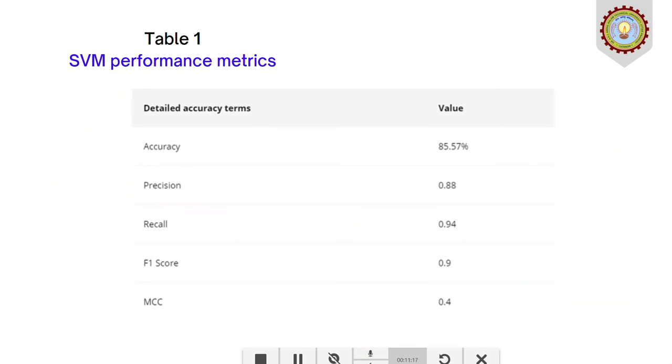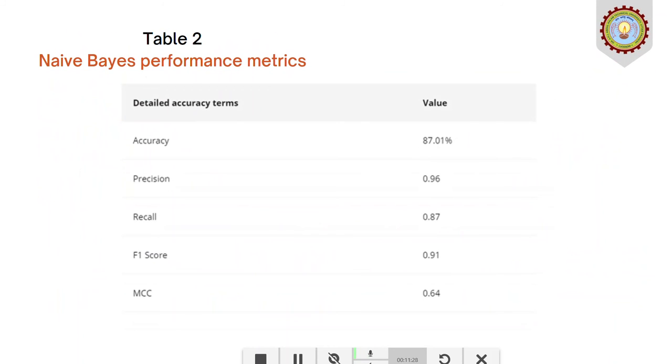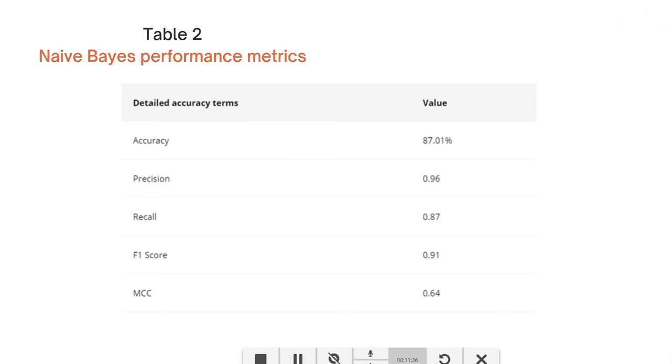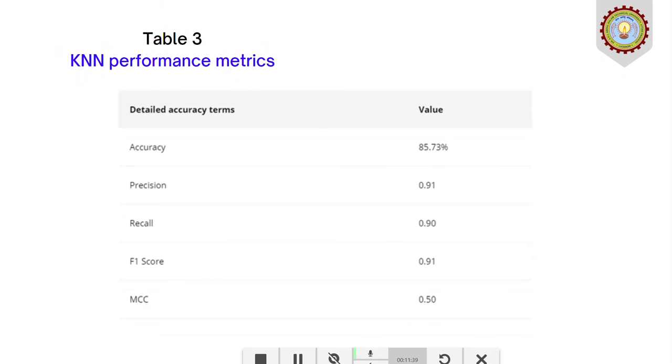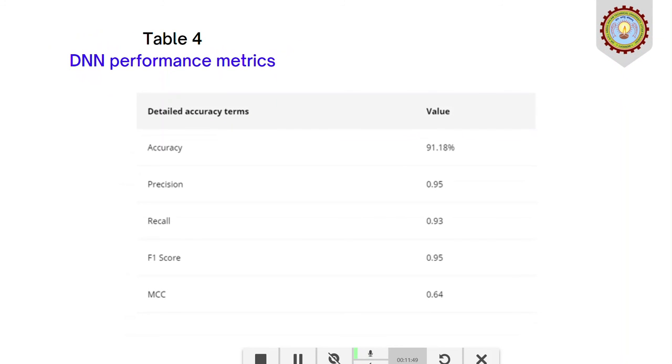In table 1, we can see the SVM performance metrics, whose accuracy is 85.57%. In table 2, we can see the naive Bayes performance metrics. Its accuracy is 87.01%. In table 3, we can see the KNN performance metrics. Its accuracy is 85.73%. And the last algorithm, in table 4, the DNN performance metrics, we can see the accuracy is 91.18%.